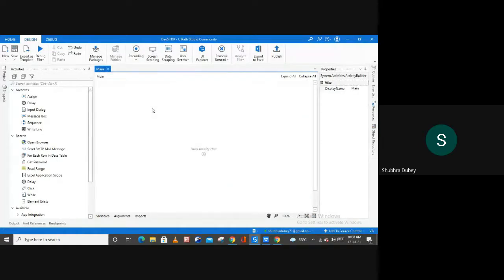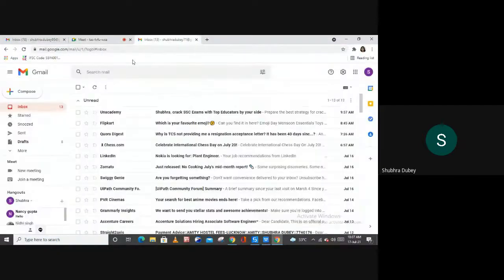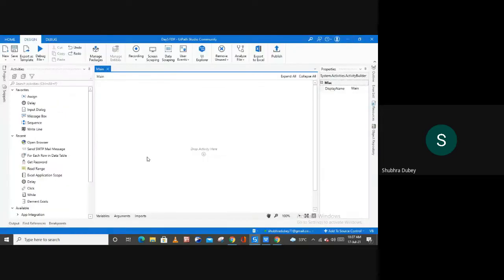Right now I'm going to create a process which will tell you how many unread emails you have in your account. So now let me show you my account first. I'm going to use this account to show you the examples related to email automation. As you can see in my inbox, I right now have 13 unread emails.